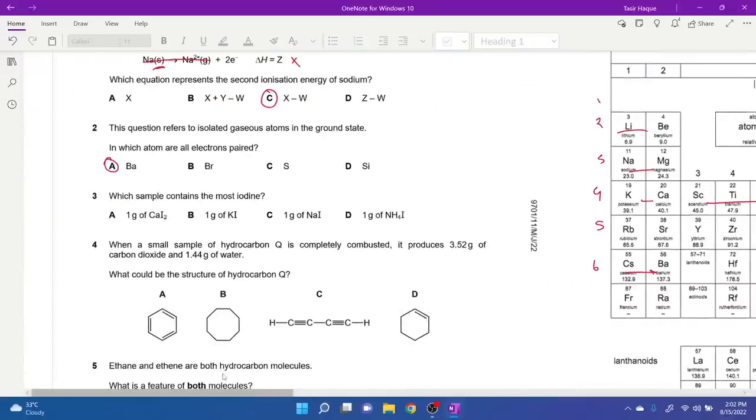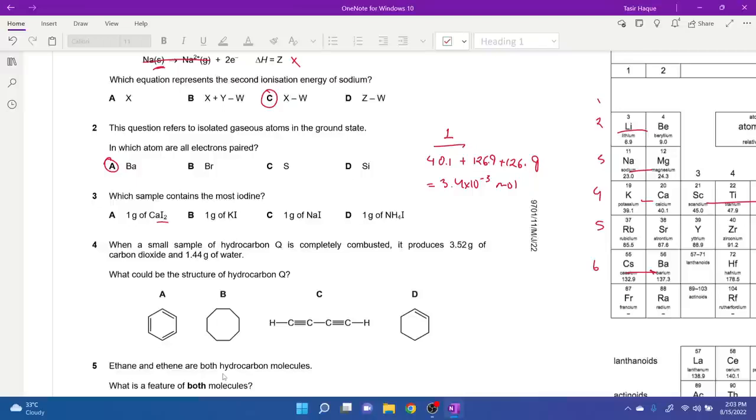For A, it's going to be mass divided by MR: 1 divided by 40.1 plus 126.9 plus 126.9. So 126.9 times 2 plus 40.1, then 1 divided by answer. That gives us a value of 3.4 times 10 to the power minus 3 moles.